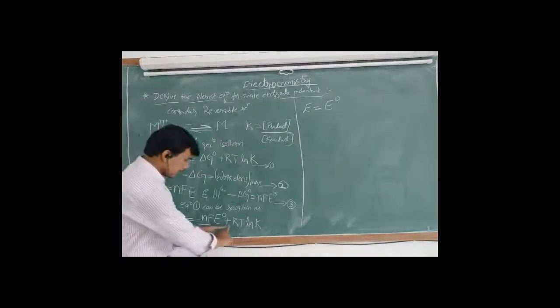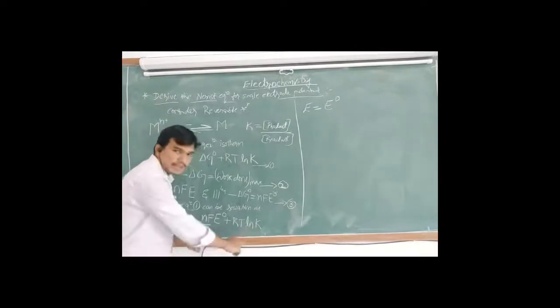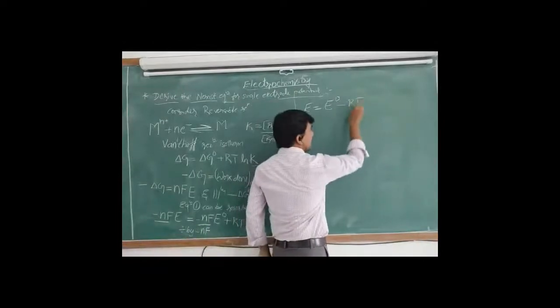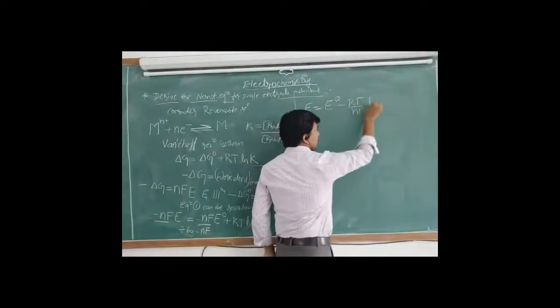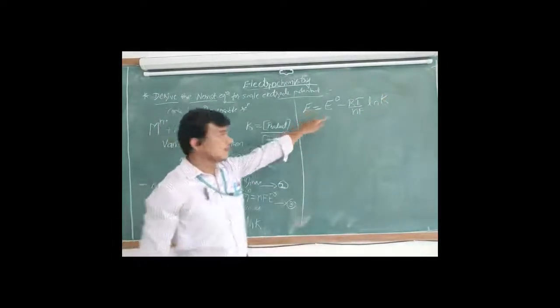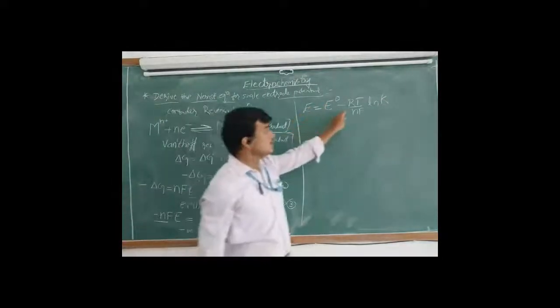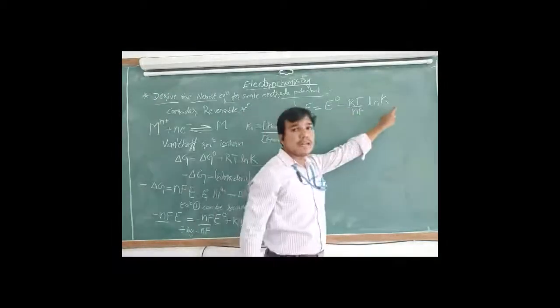Then we have to divide plus RT ln K divided by minus nF. So plus into minus is minus. RT by nF, what is remaining? ln K. Got this one? E is equal to E naught minus RT by nF into ln K.